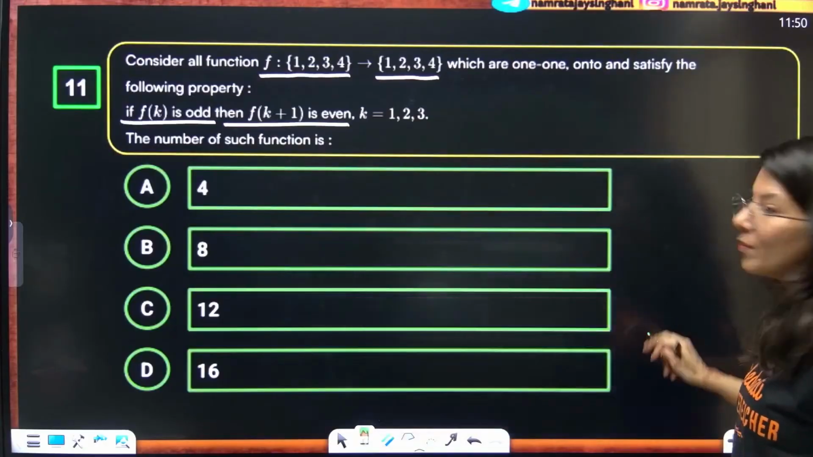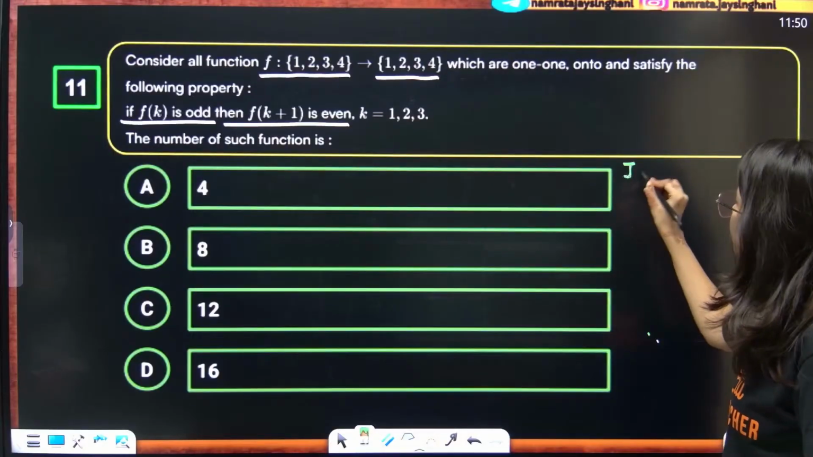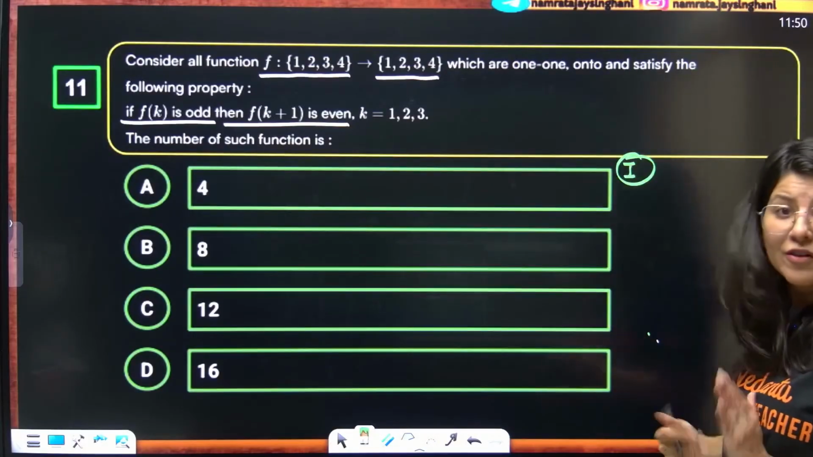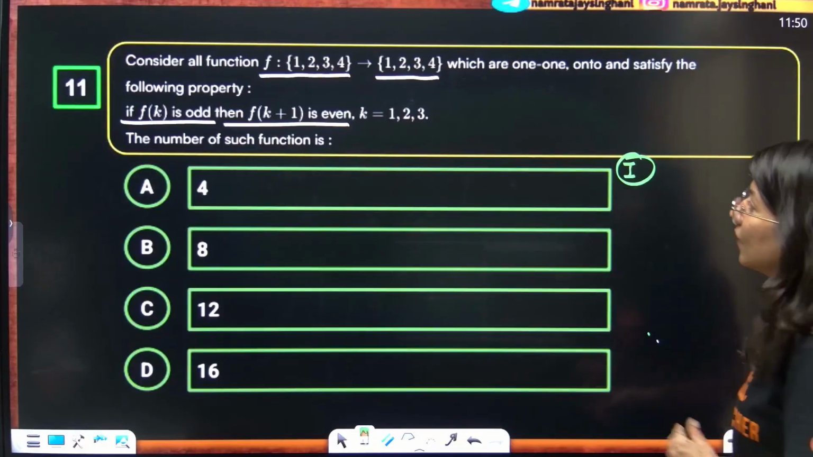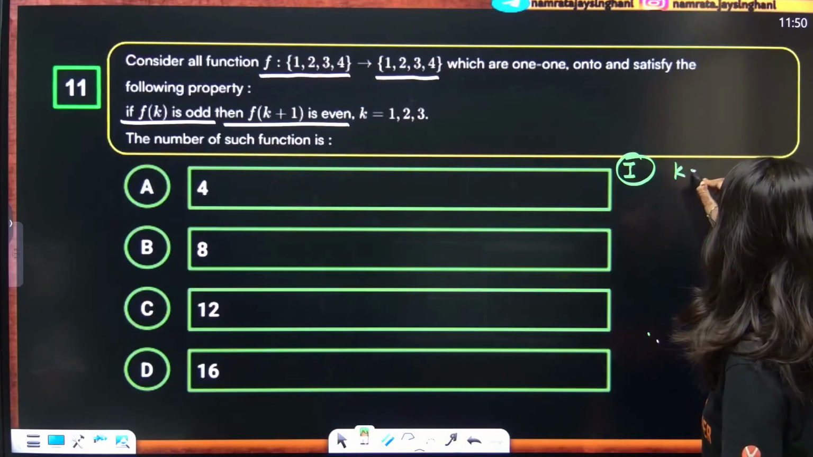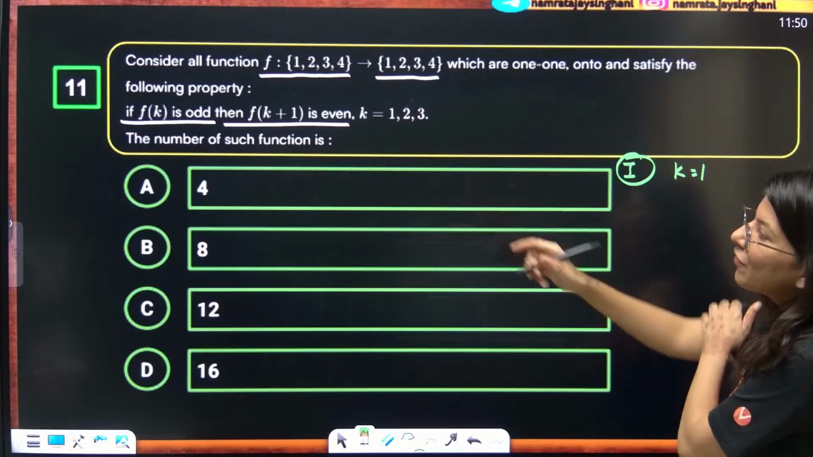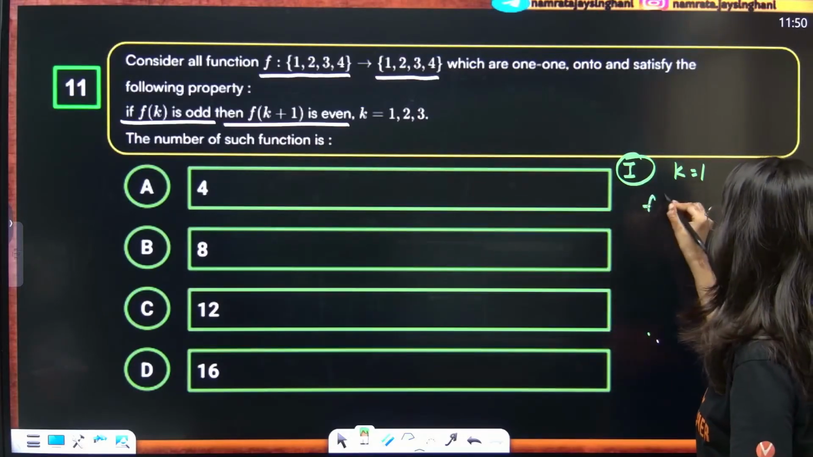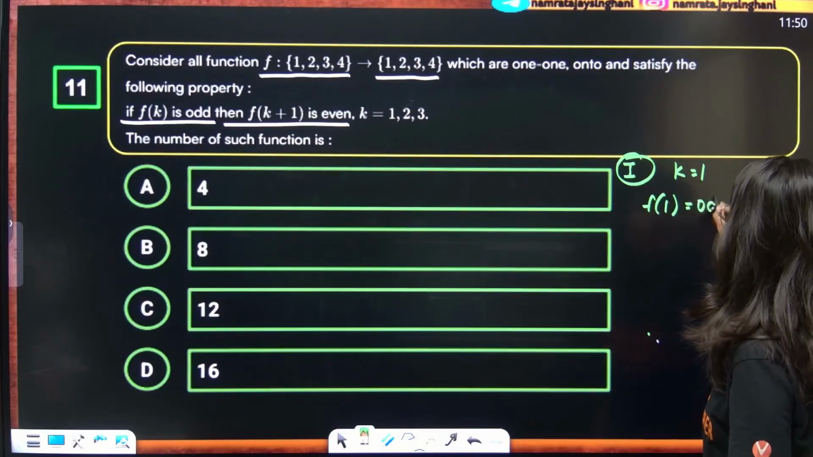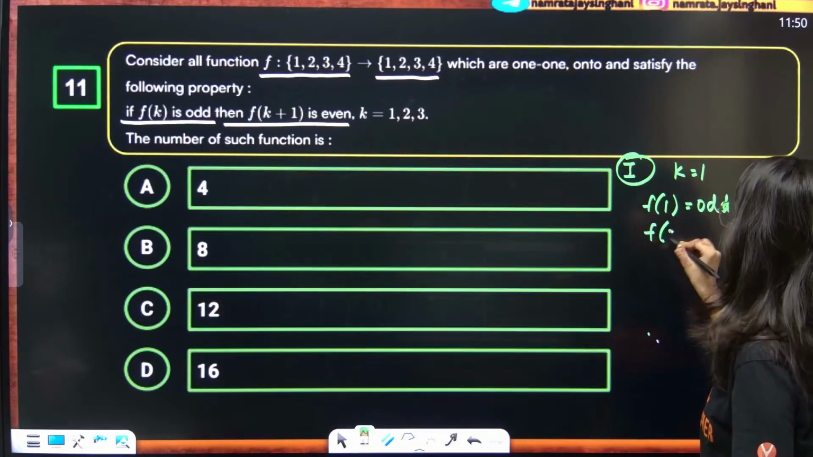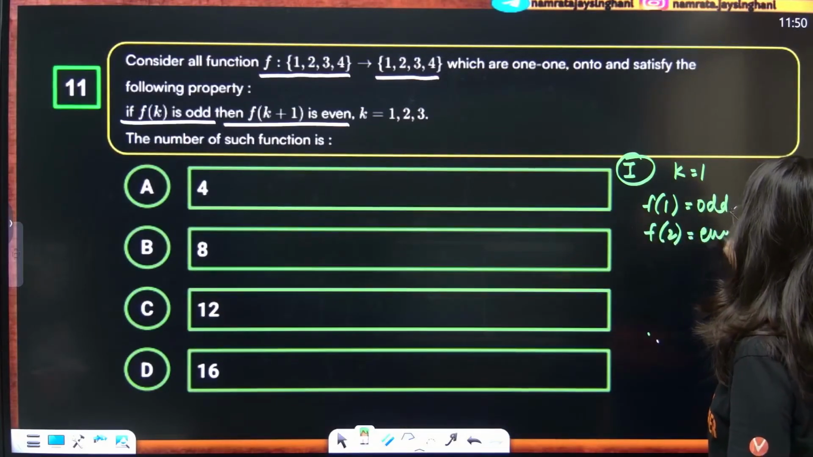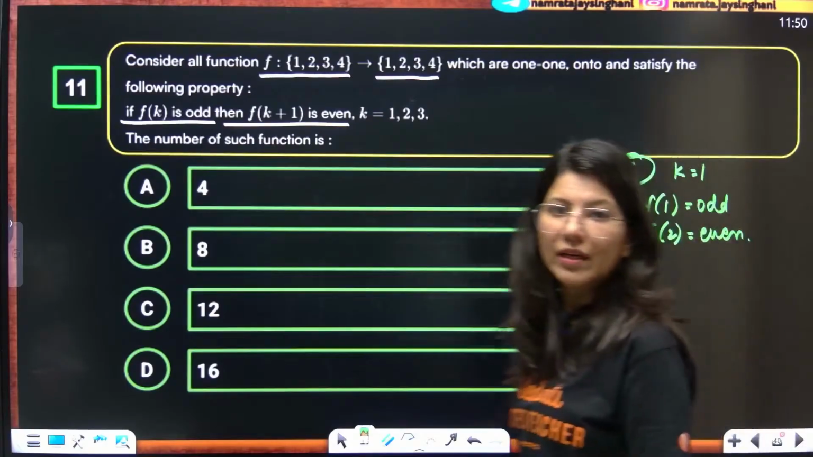Let us form the cases. Case number 1. They are saying if f(k) is odd, so let's put k equal to 1. If f(1) is odd, then f(2) is even. So f(1) is odd, so f(2) should be even. That's it.